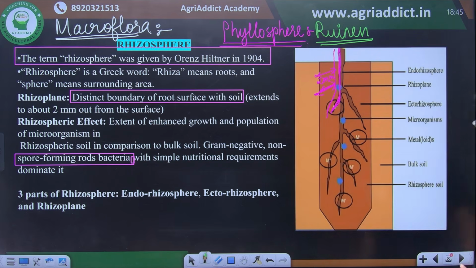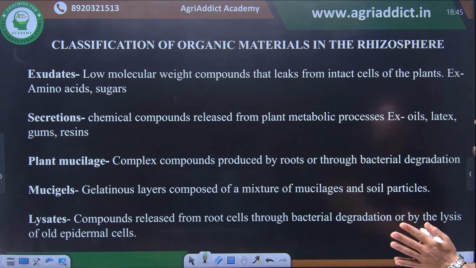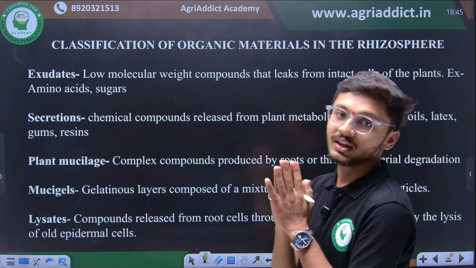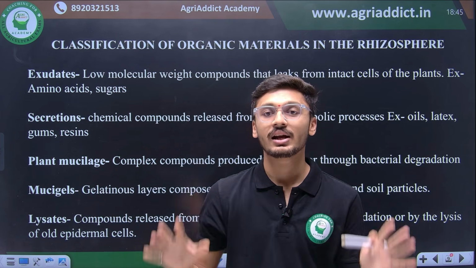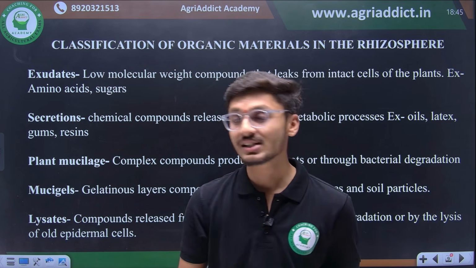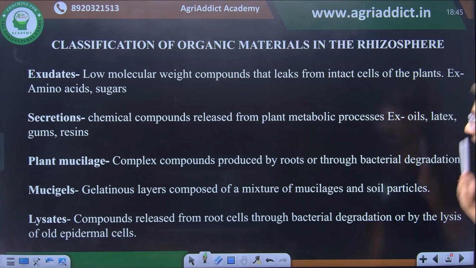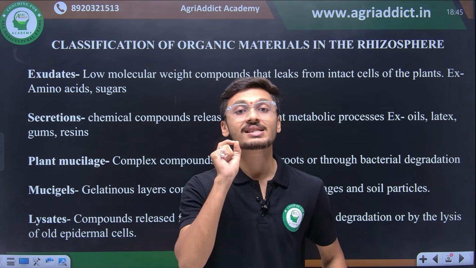देन moving forward we have classification of organic materials in the rhizosphere which is chiefly categorized into five different types of organic materials are secreted into this rhizospheric zone, and the first one of it is exudates. Exudates are the low molecular weight compounds that leak from intact cells of plant. ऐसे material which are leaking from the intact plant cells are known as exudates.